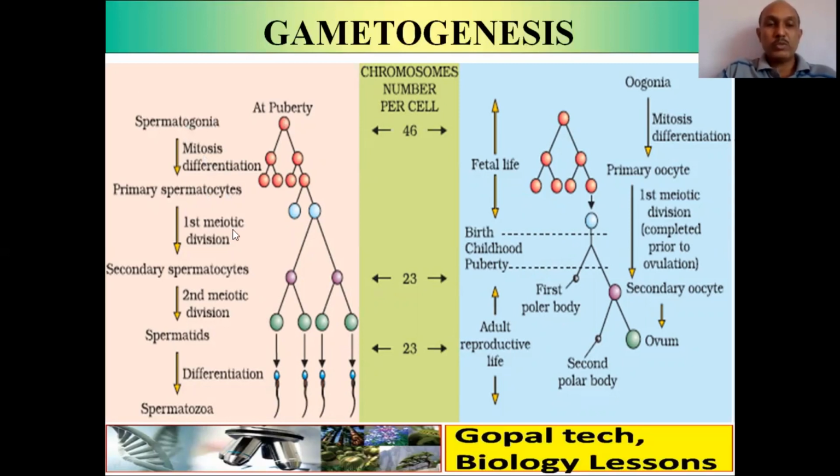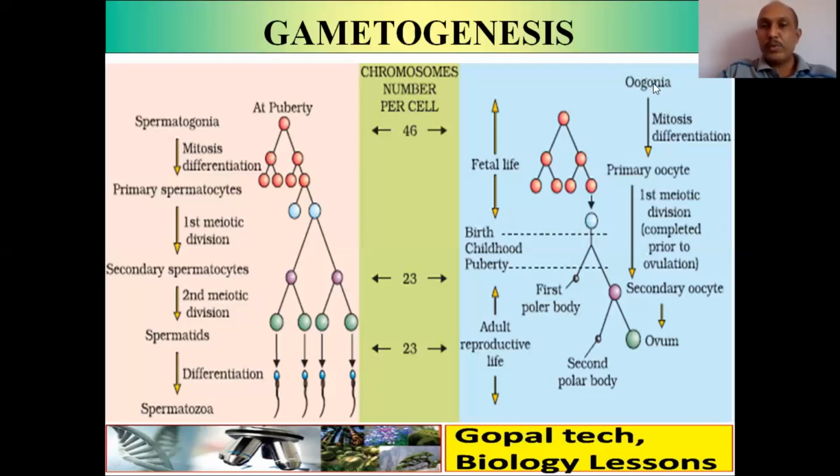Meiosis division produces half the number of chromosomes, that is 23, producing two secondary spermatocytes from one primary spermatocyte. These two secondary spermatocytes undergo second meiotic division and produce four haploid spermatids. These spermatids undergo differentiation and produce sperm, a spermatozoa.